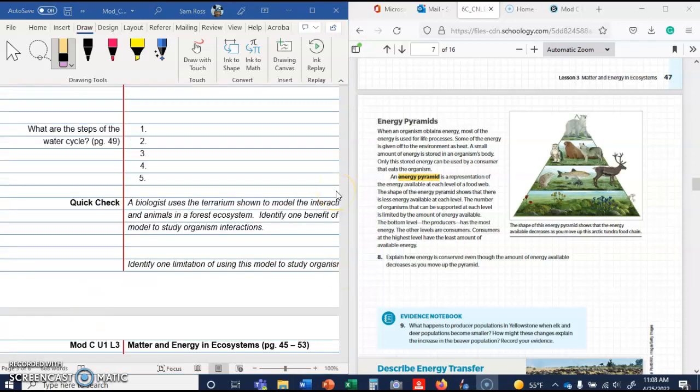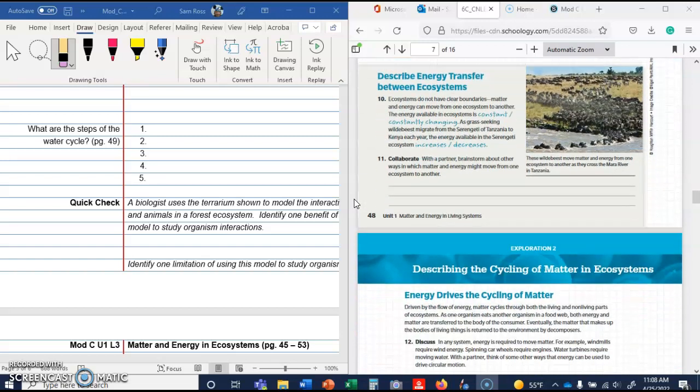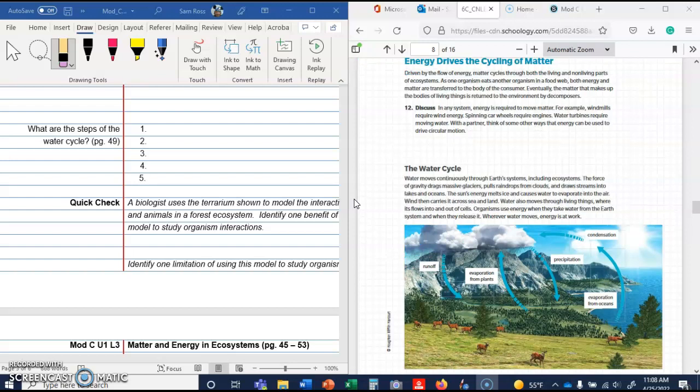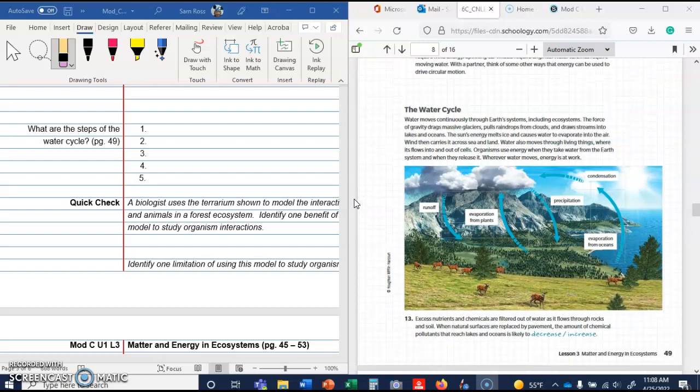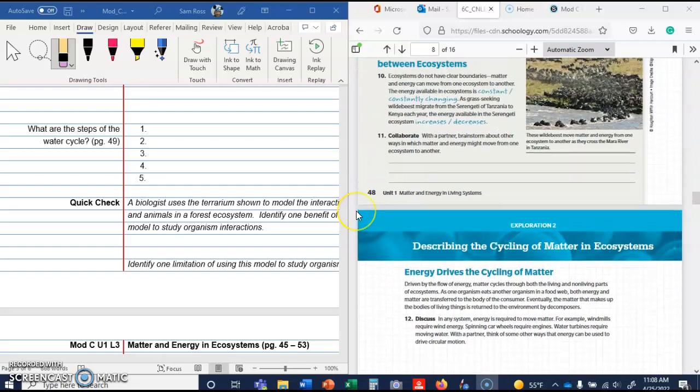All right, moving on. It says, what are the steps of the water cycle? We're apparently boiling it down to just 5, and that's on page 49. So we're currently on page 47, this is 48, we need to go to 49. And here is the water cycle. Here's where I want you to find those 5 steps. It doesn't matter what order they're in because they're circular steps.